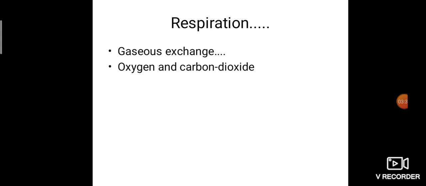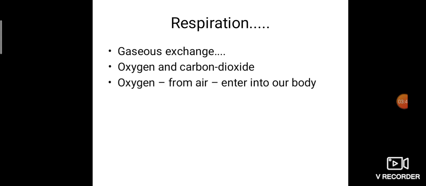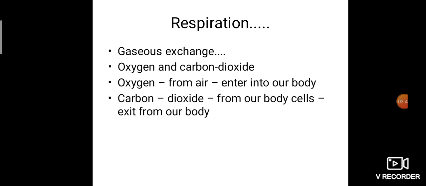So gaseous exchange takes place. We are inhaling the oxygen and we are exhaling carbon dioxide. Exchange means interchange. We are getting one thing and for that we are giving out another. We are getting oxygen and for that we are giving out carbon dioxide. Where are we getting the oxygen? From air, so from air it enters into our body.